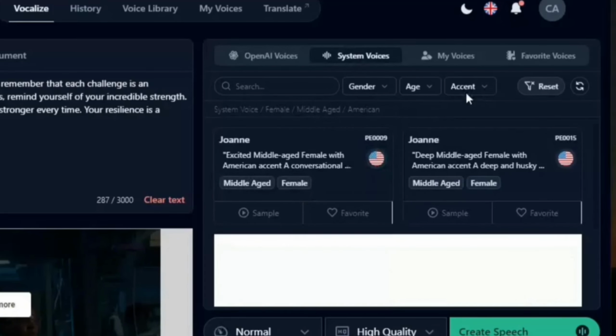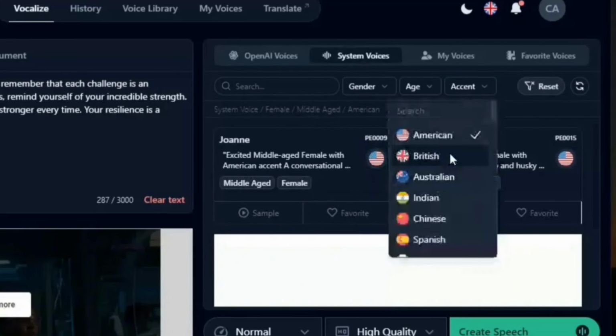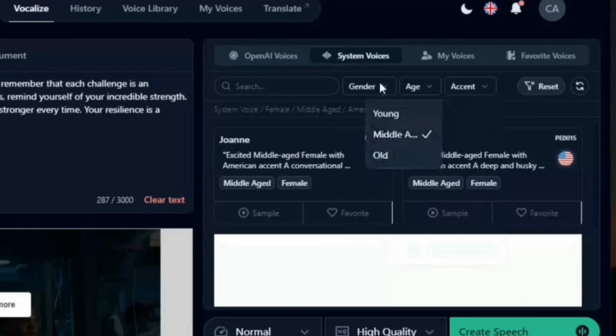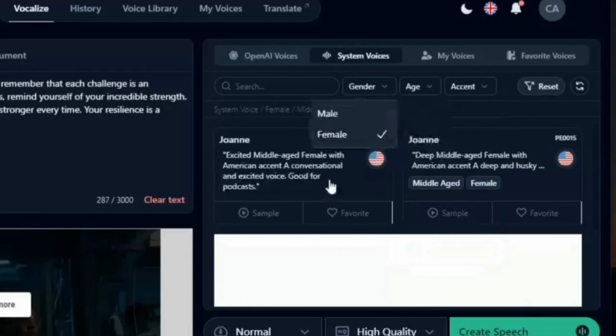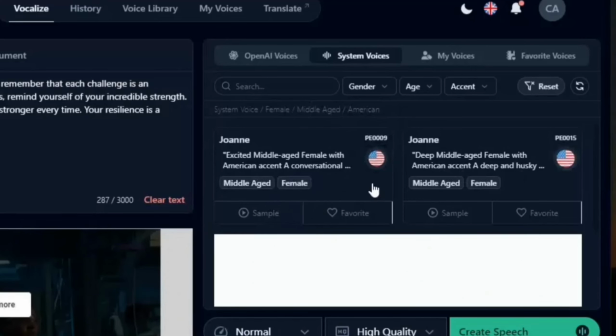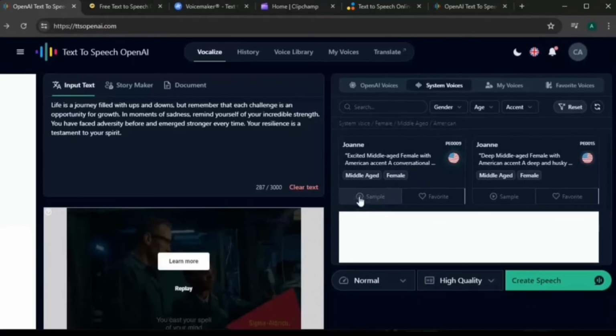It's a very cool feature. You can choose the accents you want, you can click on the age, you can click on the gender. They made it very easy for you to use. So from here you can see: female, middle age, female character. So this is it. I'm just going to play the sample so you can hear their voice.